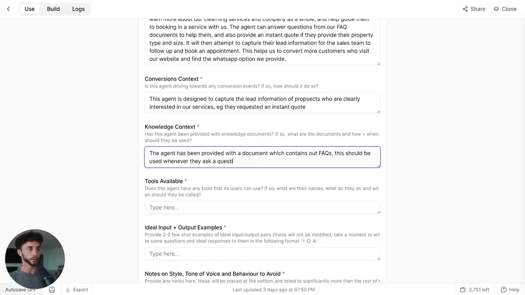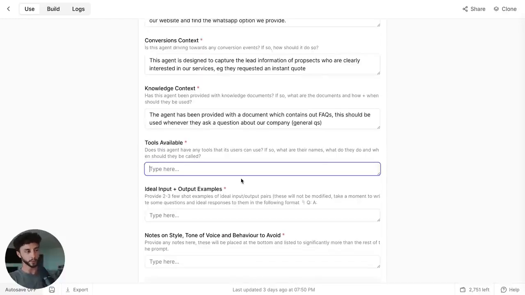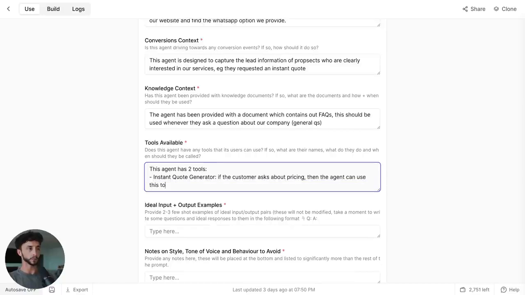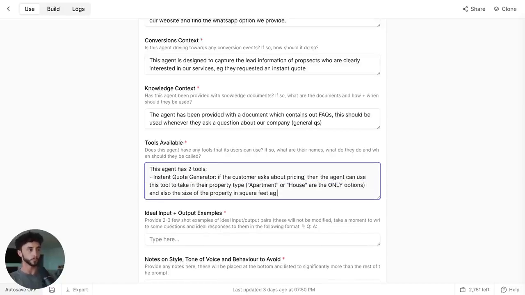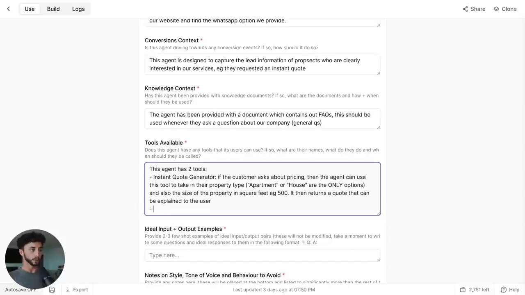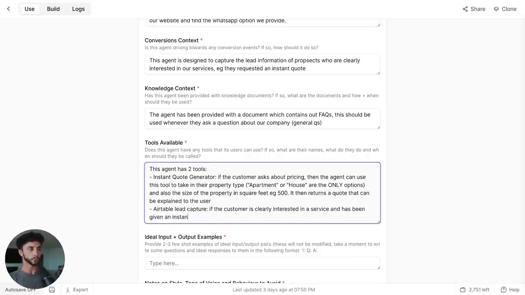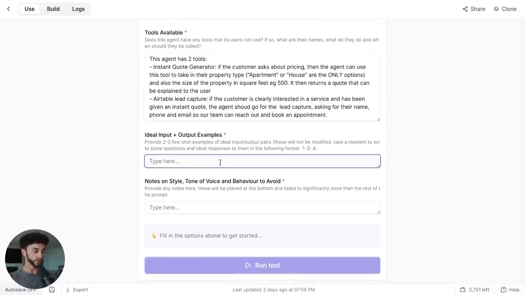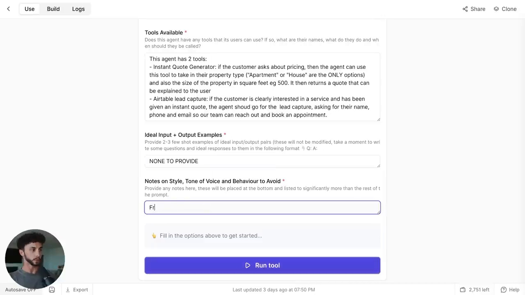This should be used whenever asked a question about our company. Then we get to the tools available section, and we can say the agent has two tools. And then we have the other tool, which is, and then for the ideal input and output examples, I'm just going to say none to provide. Friendly and helpful assistant.